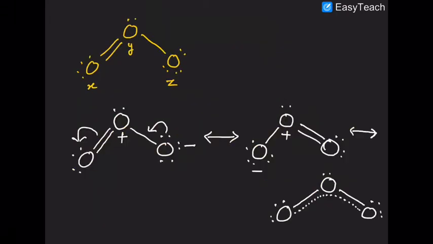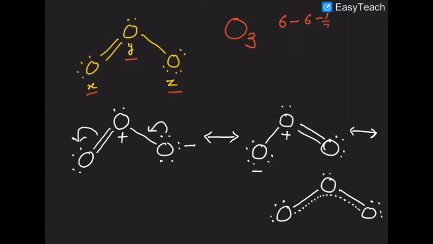Now, let us suppose we talk about ozone, that is O3. In ozone, you can see that there are three atoms of oxygen: atom X, atom Y, and atom Z. If I ask you what is the formal charge on atom Z, then you will find the formal charge as follows. Oxygen has 6 electrons as valence electrons, minus the number of electrons as lone pair. How many are there? The answer is 6.